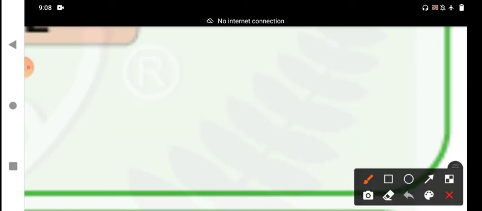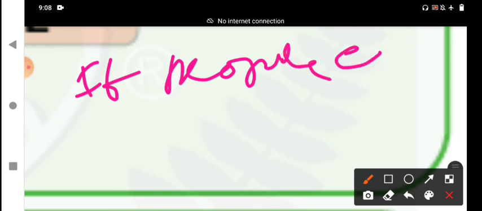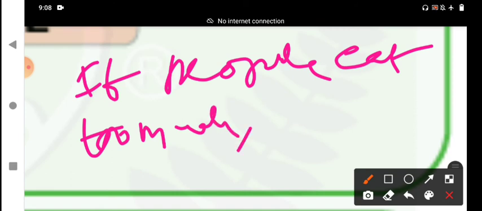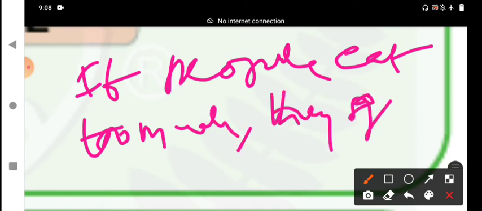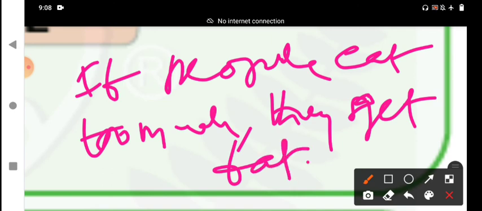In the zero condition, next example: if people eat too much, they get fat. It also happens every time. Whenever we eat too much, we get fat. Every time we eat too much, we get fat. And when we eat too much, we get fat.